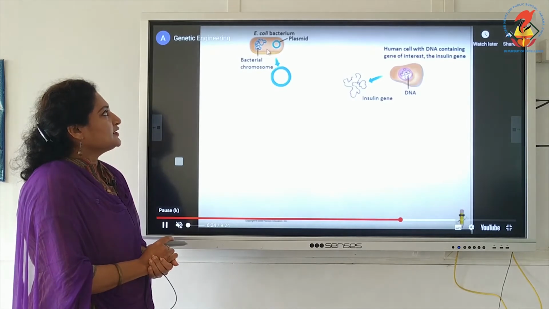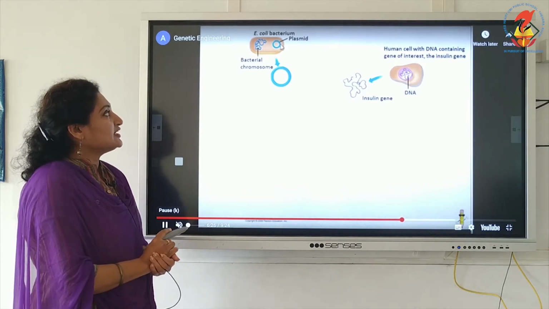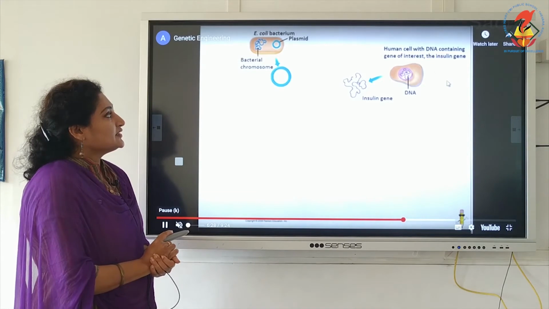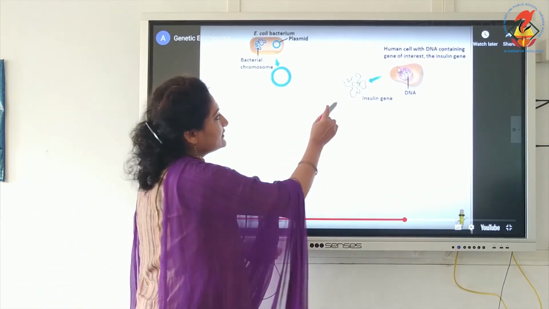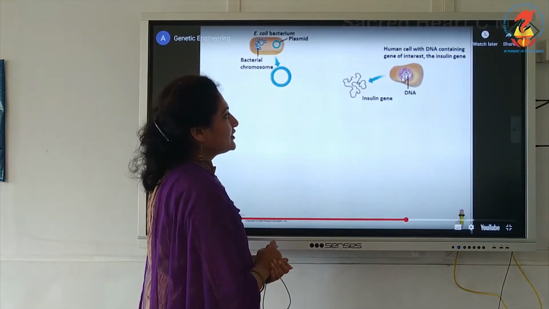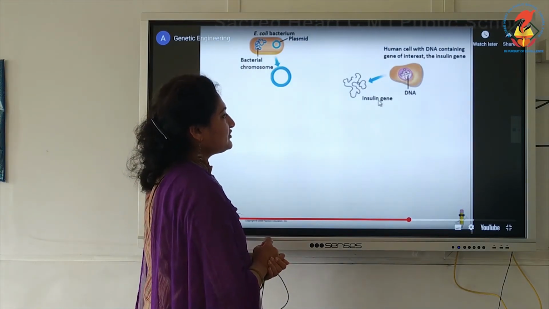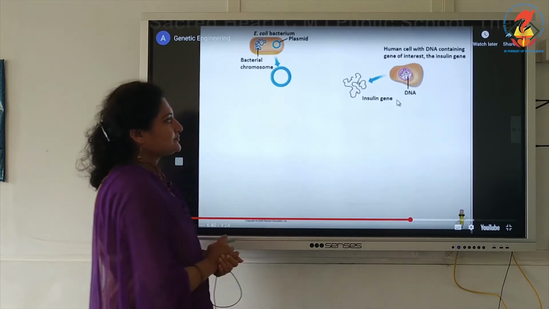Now, the first step is from the E. coli bacterium. Here the host is E. coli bacterium, and the source organism is the human cell, where inside the nucleus we have the DNA, and the gene of interest is the insulin gene.